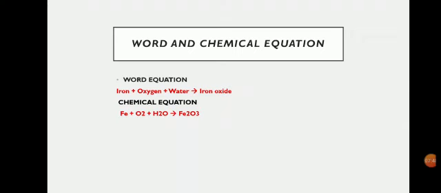Next is the word and chemical equation. Word equation: here you can see iron plus oxygen plus water combines to form what? Iron oxide. And below it the chemical equation is given: Fe, the symbol of pure iron, plus oxygen plus water gives iron oxide. The chemical name is iron oxide, and the common name is rust.